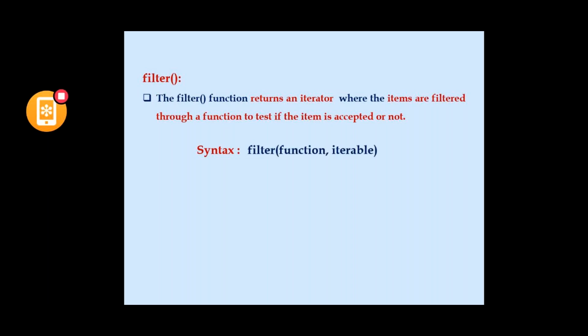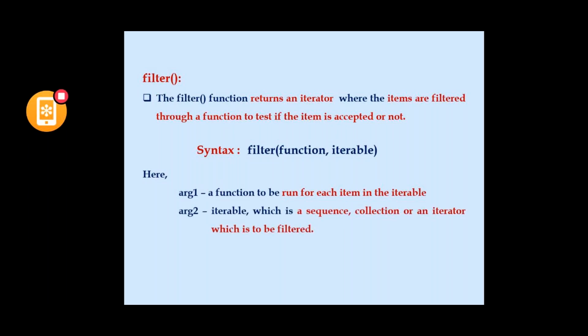The syntax is filter(function, iterable). Here also we are using two arguments, function and iterable. Argument one is the function, which is run for each item in the iterable, similar to the map function. Argument two is the iterable, which is a sequence or collection that has to be filtered. We'll see with an example.